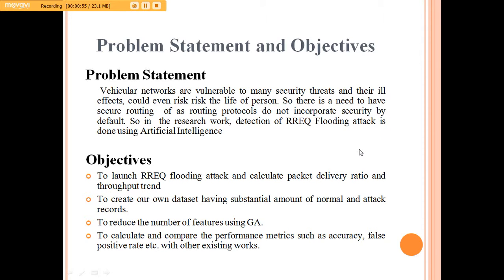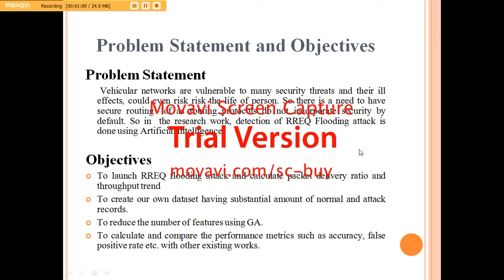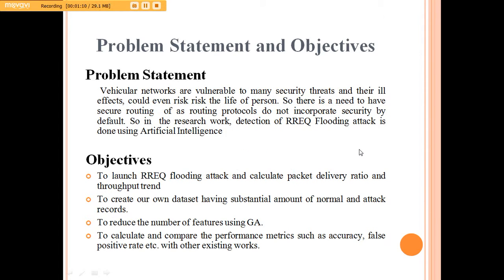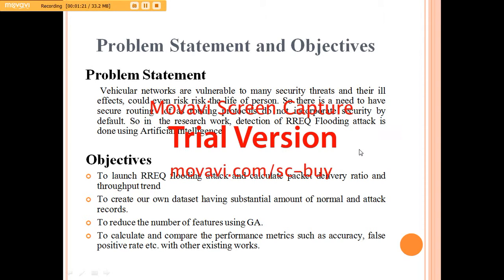The objective is to launch the route request flooding attack and calculate the packet delivery ratio and throughput, so that we study what effect these two parameters have on the network under the influence of an attack. Then, to create our own dataset having a substantial amount of normal and attack records, to reduce the number of features using a genetic algorithm, which is the optimization strategy applied, and to calculate and compare the performance metrics with other research works.